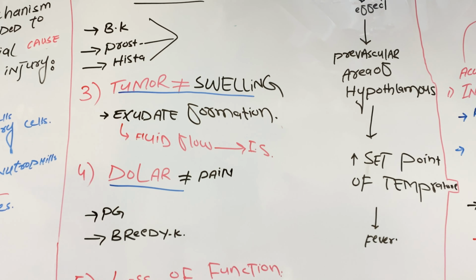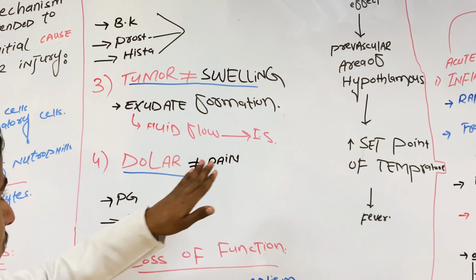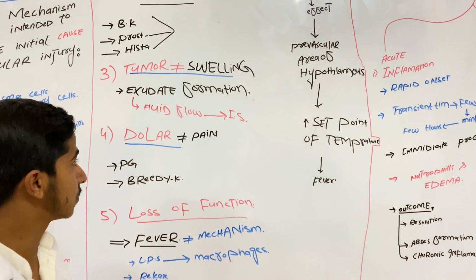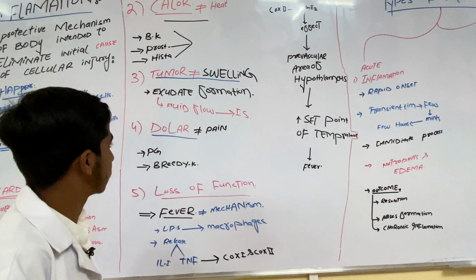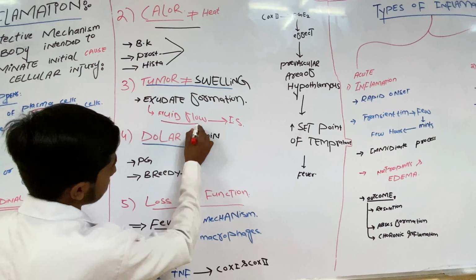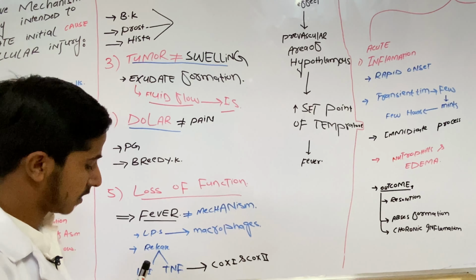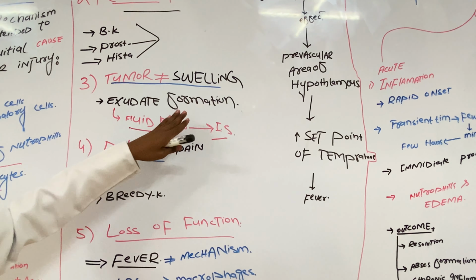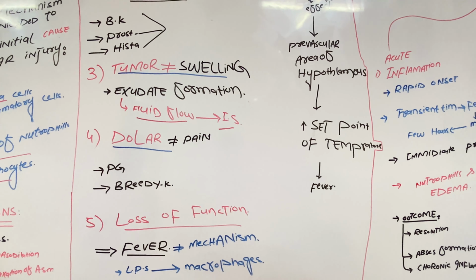So the third one is tumor, which means swelling. Why swelling in this case? Because of exudate formation. Why exudate formation? Exudate formation is due to fluid in the blood vessels leaking from the blood vessel into the interstitial space. That's why it causes exudate formation, and then it causes tumor, or swelling.